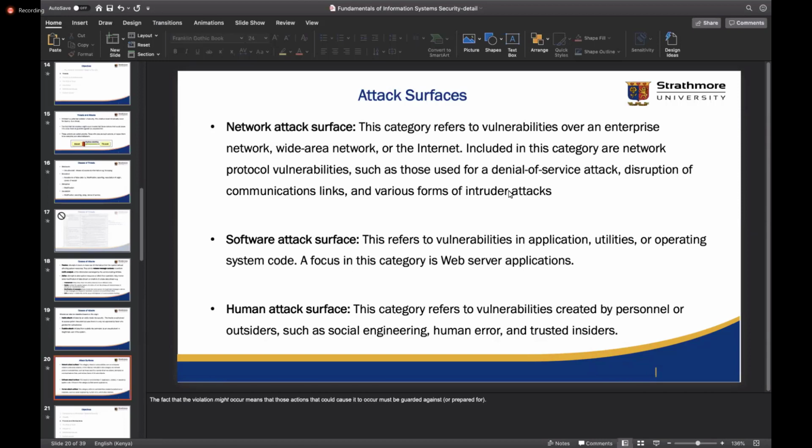We could have attacks based on a particular mobile app. So if we have that kind of scenario, then the target is a particular application, and in that case we have a software-based surface.